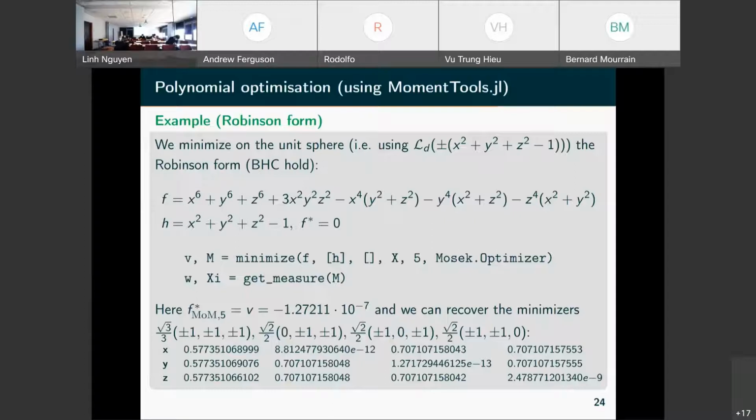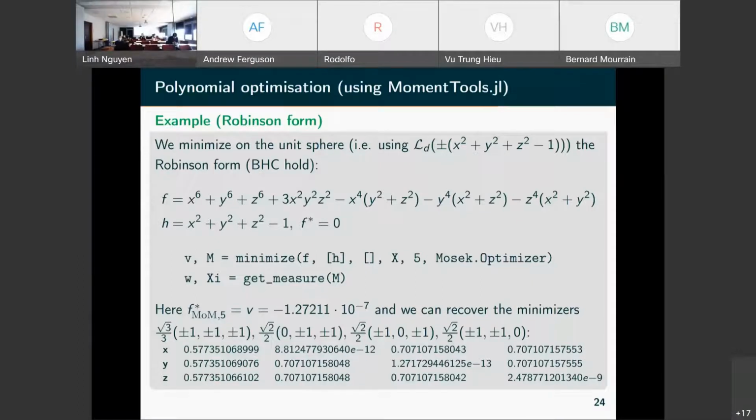Another example coming from optimization. It's in the package MomentTools, co-developed with Lorenzo. We are optimizing the Robinson polynomial on the sphere. So here is this function which transforms the problem into a moment optimization problem.